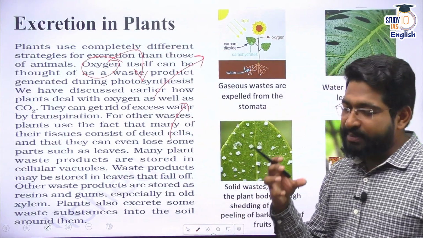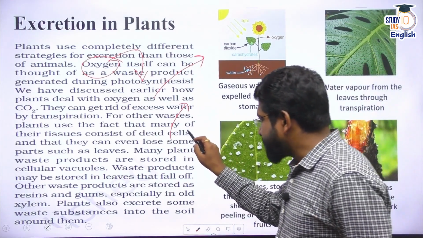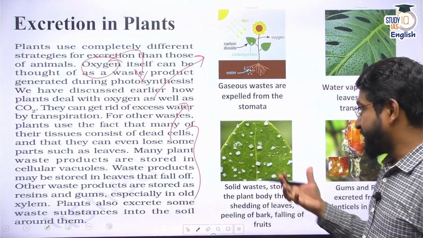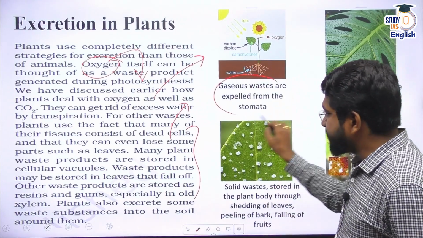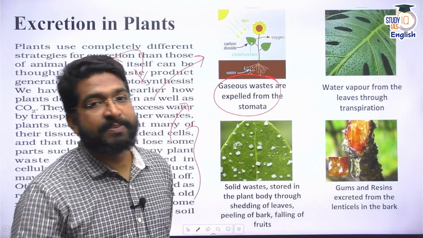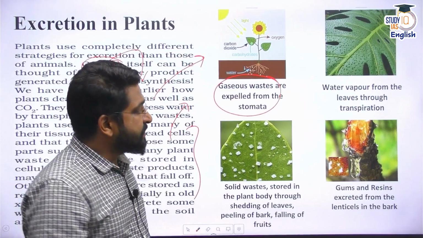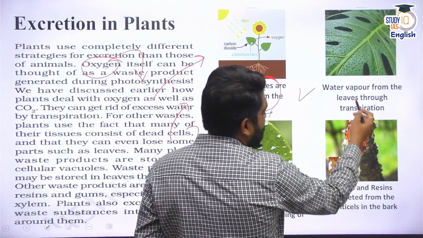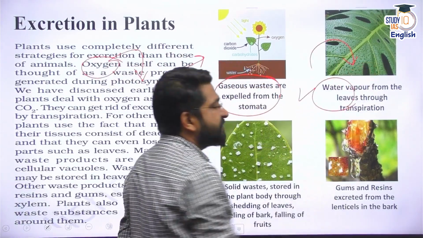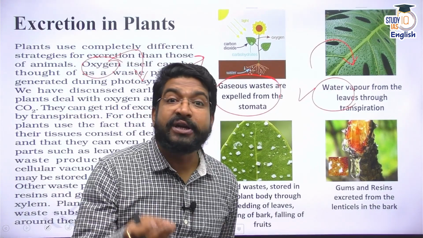Dead cells or some kind of cellulose or some parts which are stored inside the cell are expelled out in different forms. For example, as I told you, gaseous waste is expelled through the stomata. For a plant, oxygen is a byproduct, it is a waste product, so it is expelled out. That is excretion for it. Similarly, water vapor, excess water, leaves the plants through transpiration or even in the form of dew.